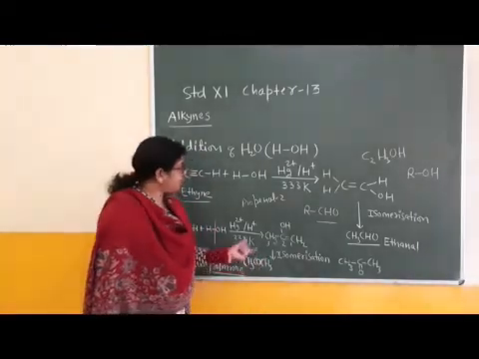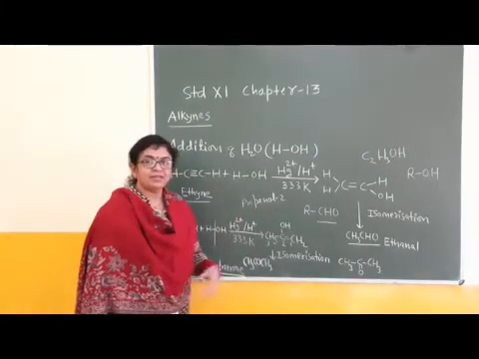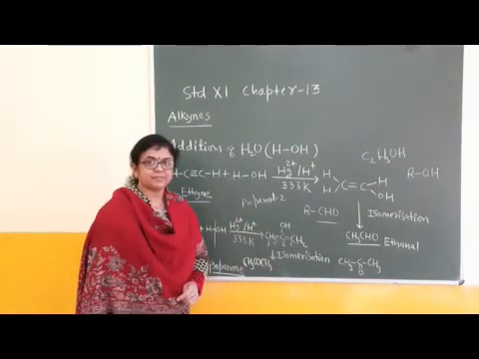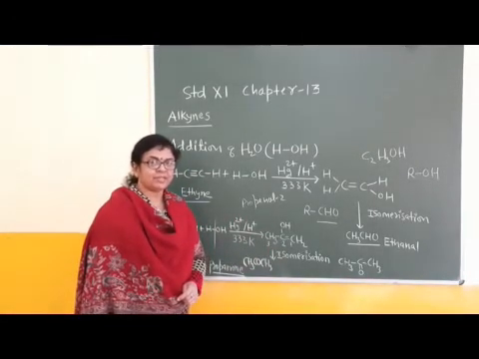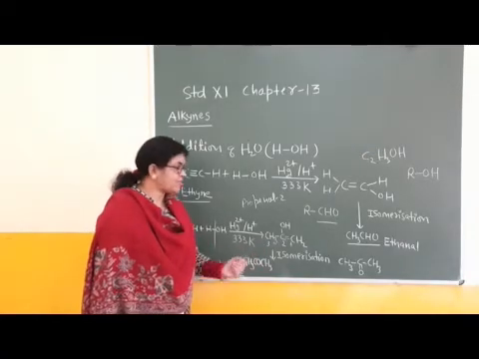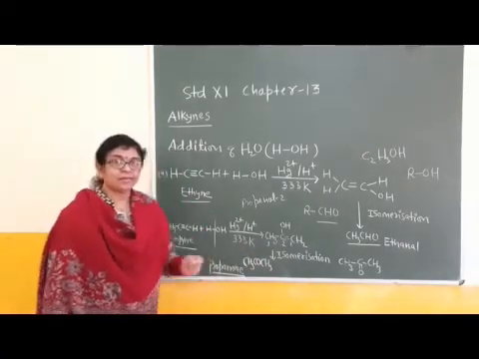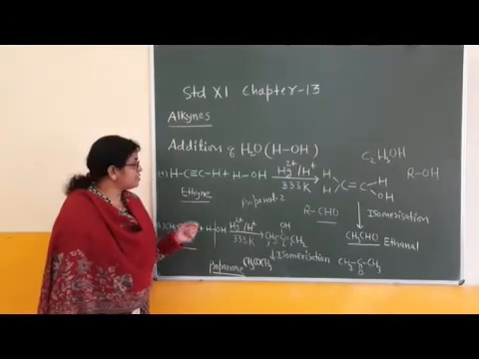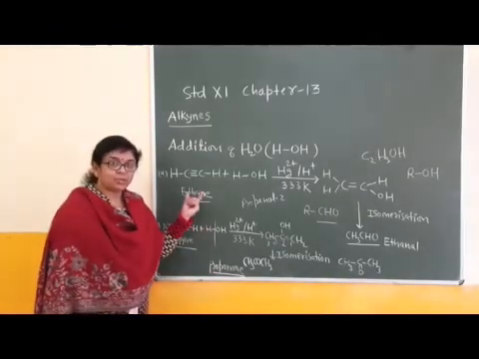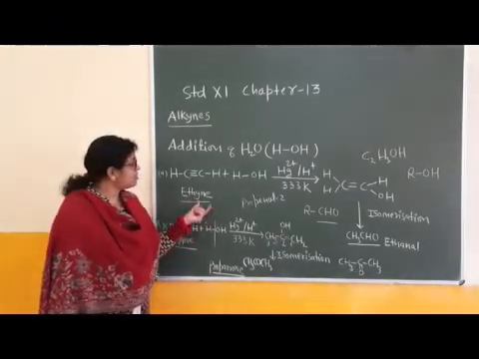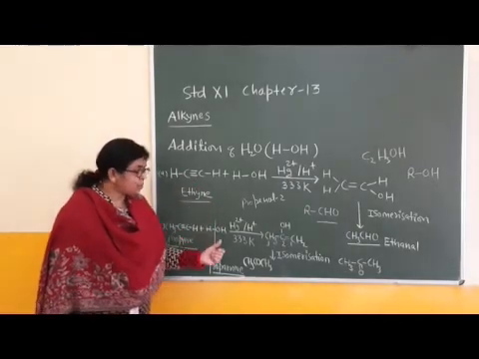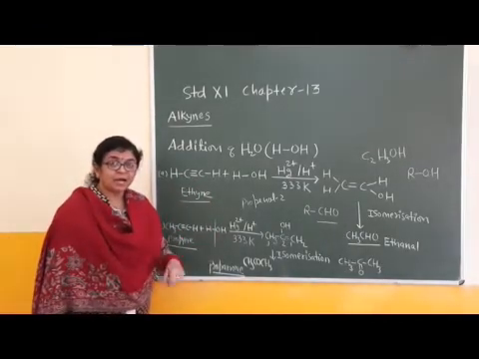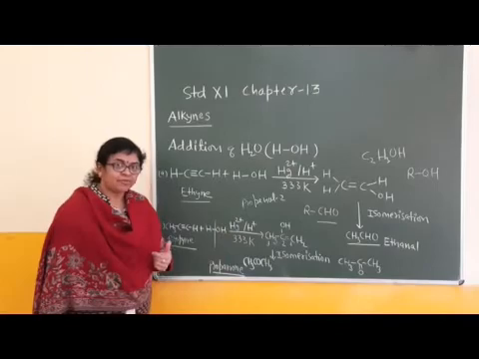What is the important part in this addition reaction? Tautomerism, or self-rearrangement and formation of a more stable product. Children, this chemical property is very important. This is showing conversion of hydrocarbons, conversion of alkynes, into carbonyl group containing functional groups.